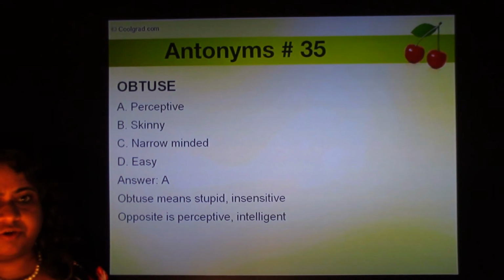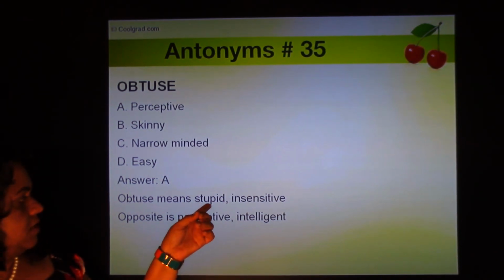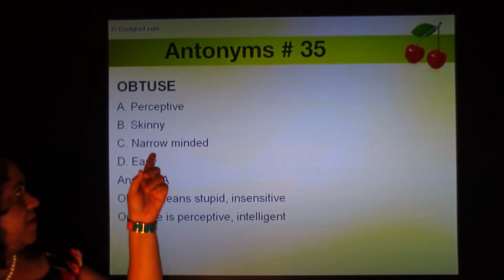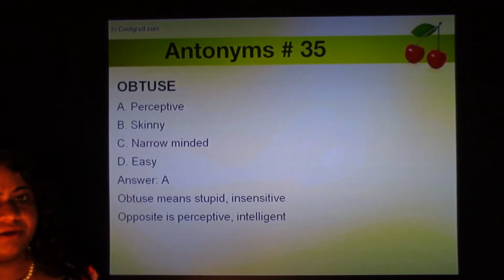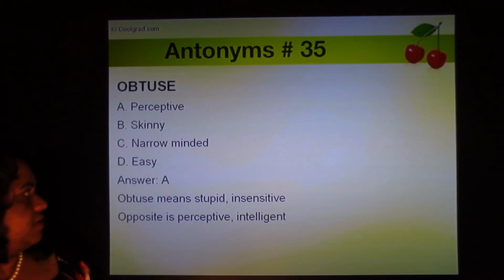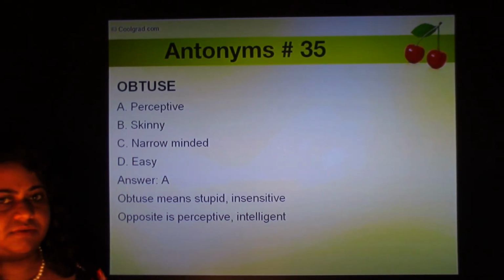The opposite is obtuse, something lethargic, lazy, stupid. So stupid, insensitive. The opposite would be perceptive. Obtuse means stupid, and the opposite is perceptive. It's nothing to do with a level of difficulty.